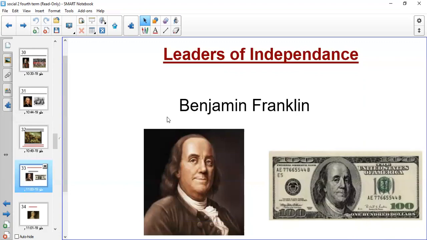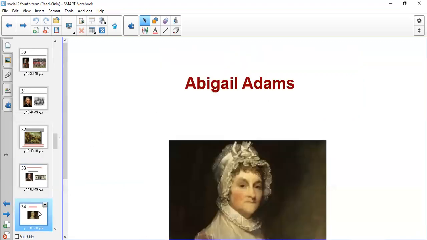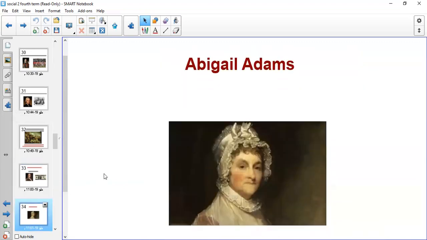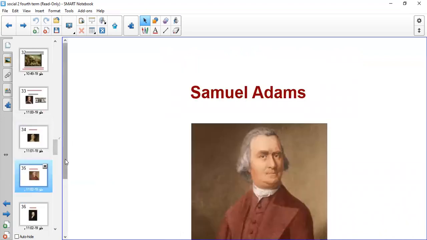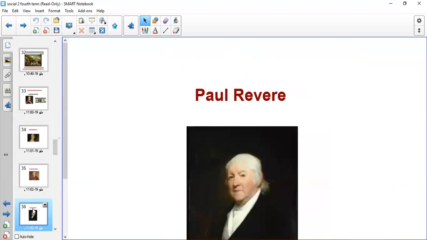We had Benjamin Franklin. He was one of the leaders of independence who asked for independence. We had Abigail Adams. She was another leader of independence. We had Samuel Adams. He was asking for the American independence, and he was also a great leader. And we had the last one who was a leader of independence. His name was Paul Revere.